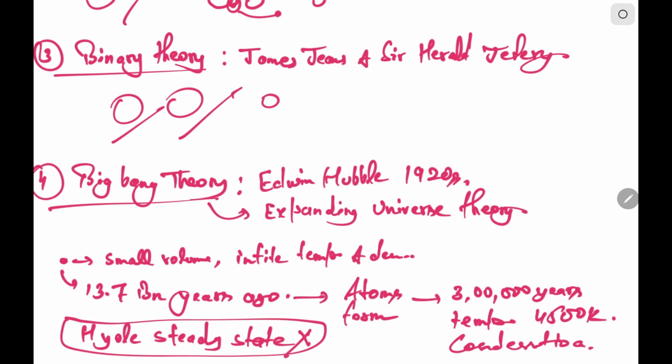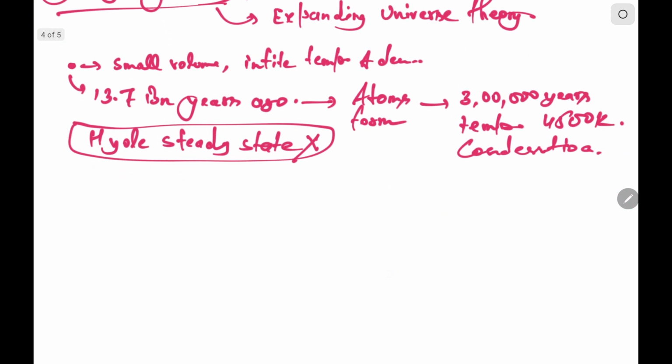Now these theories are asked in the CDS 1 2026 exam. So do not ignore them. They can also be asked in the CAPF exam also. Now moving on to the formation of stars. So star formation took place around 5 to 6 billion years ago.